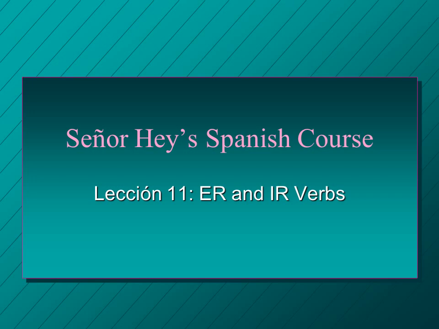Today's a really important lesson. If you remember from a while ago, we talked about three different kinds of verbs: verbs that end in AR, those that end in ER, and verbs that end in IR. All we've ever done so far is conjugate AR verbs. Today, we're going to be looking at the other two, the ER and IR verbs. And we'll be talking about one special IR verb at the very end.